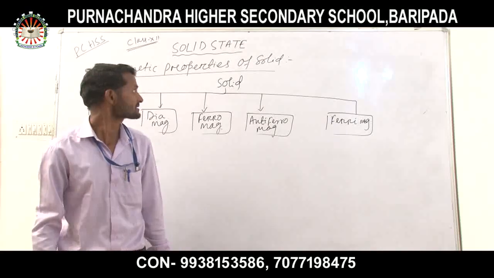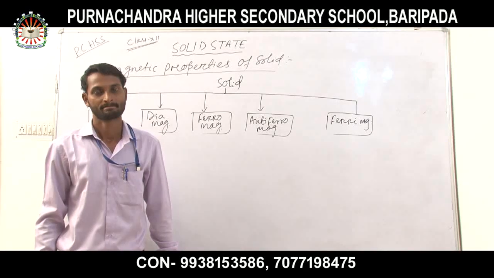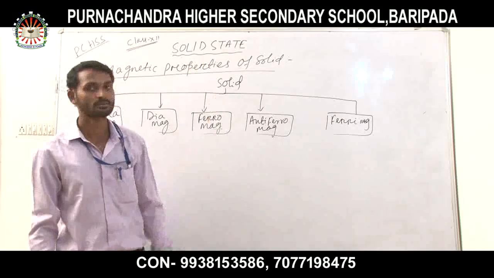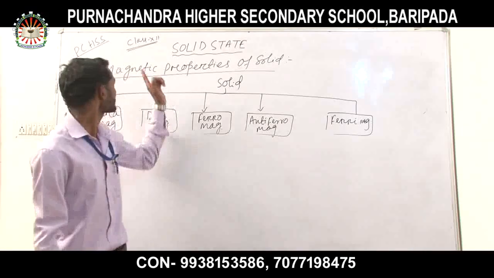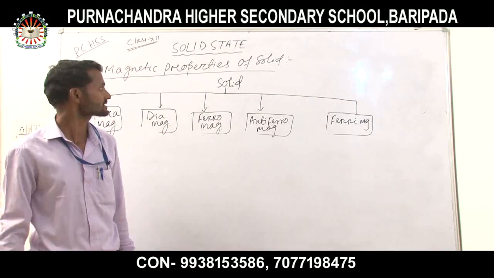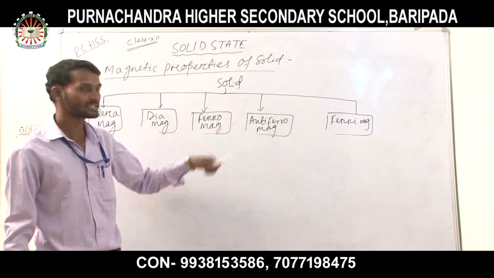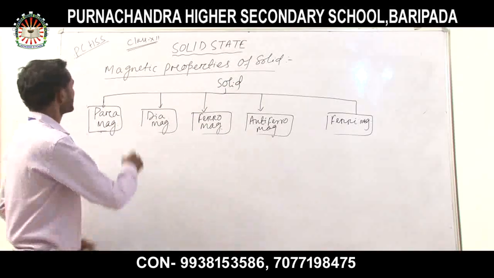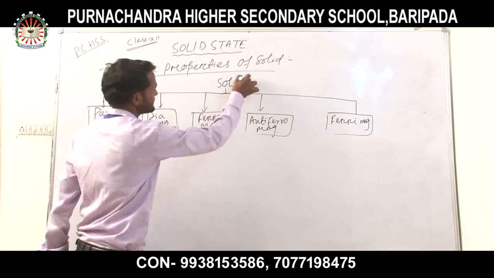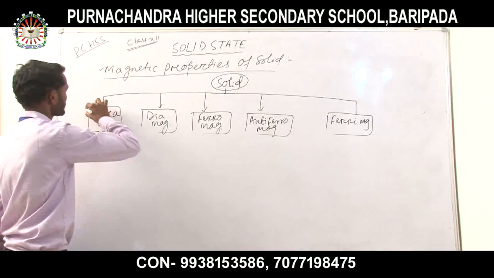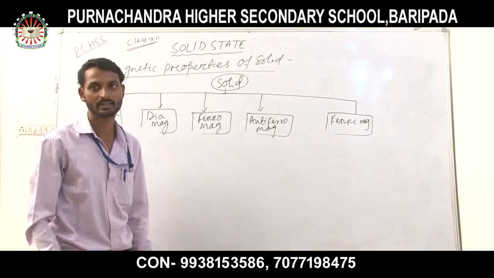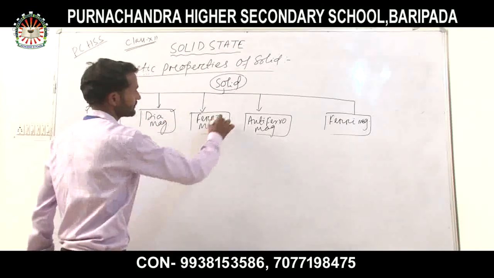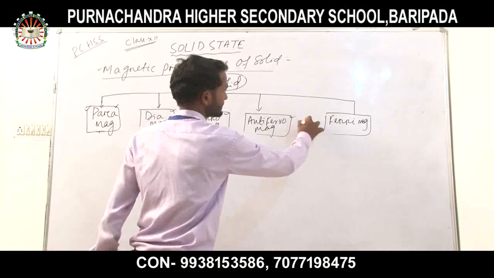Last class we discussed the electrical properties and the defects in solids, about the solid state, which is placed in class 12. Now we are going to discuss the next part of the solid state, that is magnetic properties of solids. According to the magnetic properties, solids are classified into 5 types: paramagnetic substance, diamagnetic substance, ferromagnetic substance, antiferromagnetic substance and